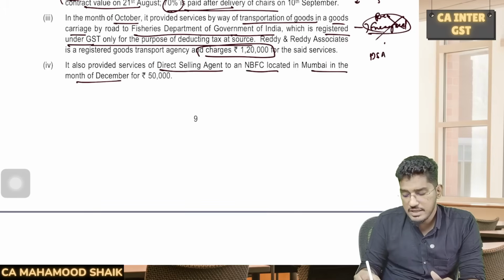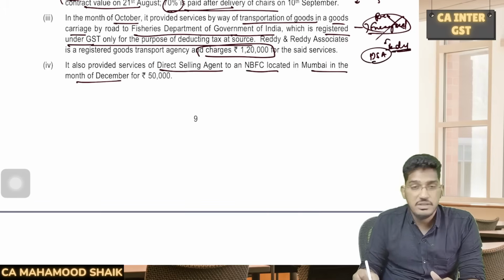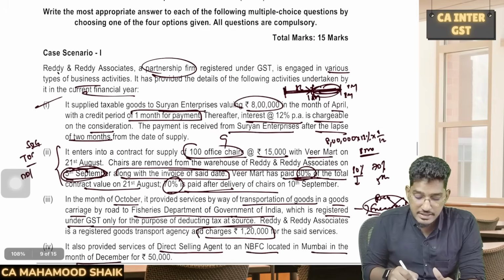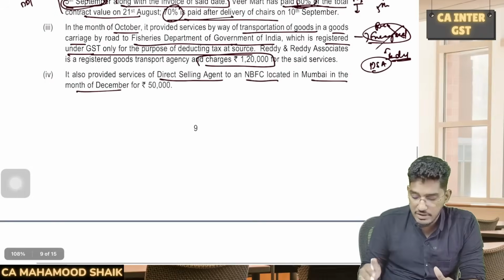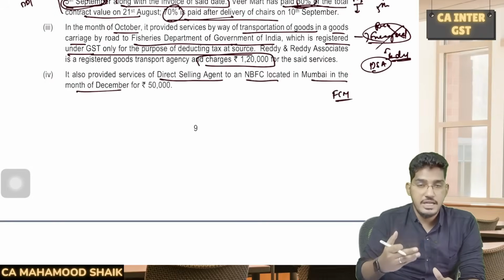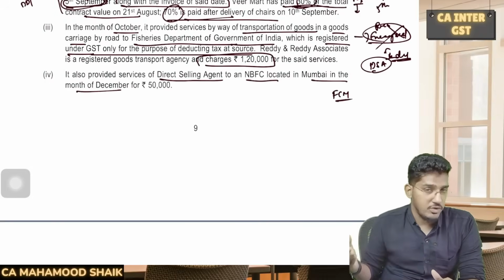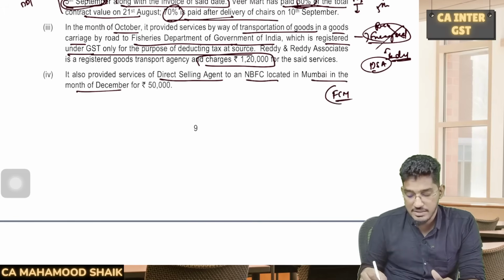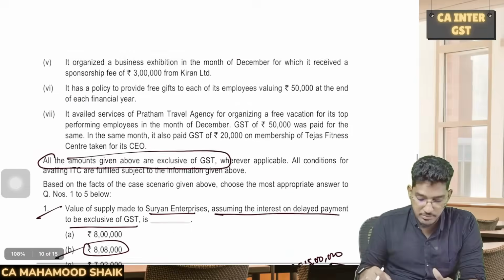See, DSA services, there is one RCM provision, but individual direct selling agent services only will get covered under RCM. In the given case, it is a partnership firm, so here RCM will not become applicable. This will get covered under forward charge mechanism. If the individual direct selling agent services are getting provided to a bank or NBFC, then RCM will come, but here it is a partnership firm, here forward charge mechanism only.